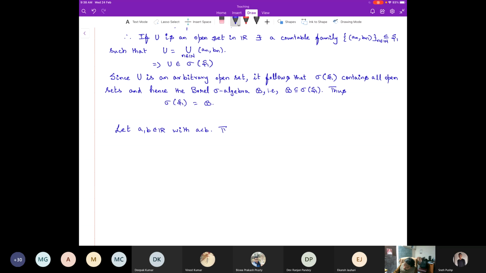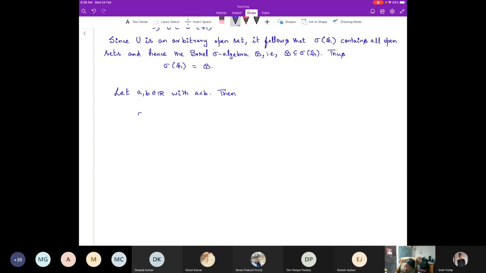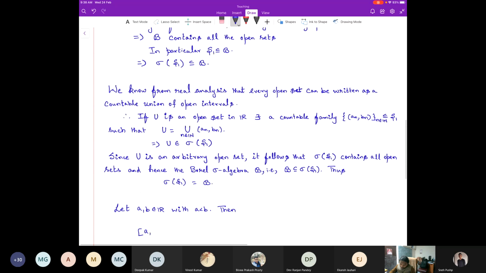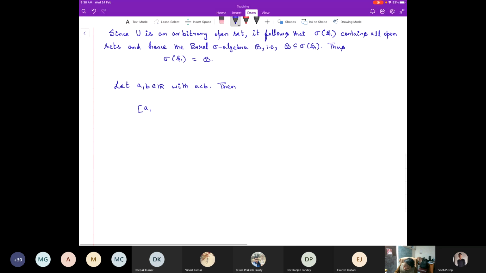Then, let me start writing. First, closed a, open b, I can write as the intersection over n in N of open (a minus 1 by n, b).